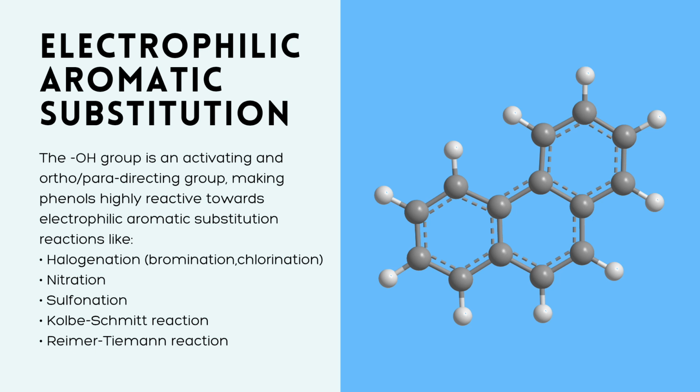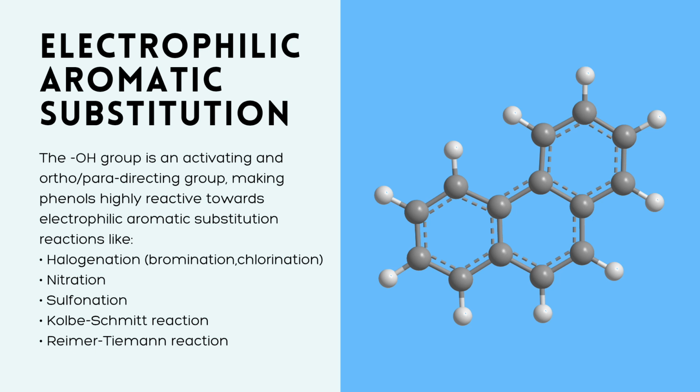First step, formation of the electrophile. The first step is the formation of a reactive electrophile. This can come from a variety of reagents like Br2 for bromination or NO2+ for nitration. These reagents typically need a catalyst like iron bromide for bromination or sulfuric acid for nitration to generate the electrophile.